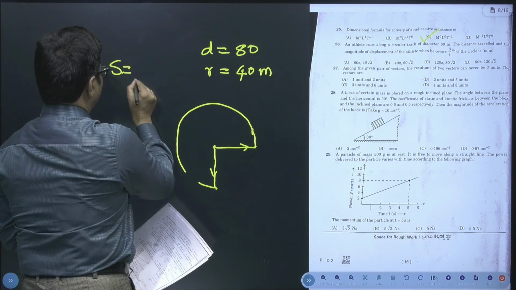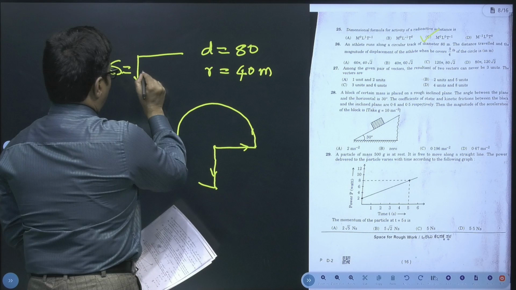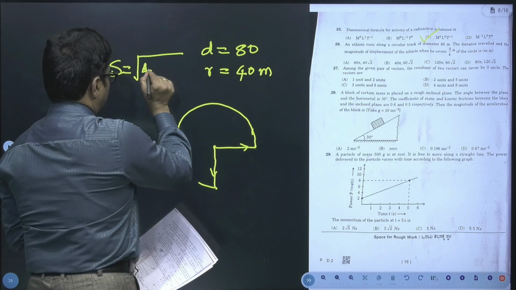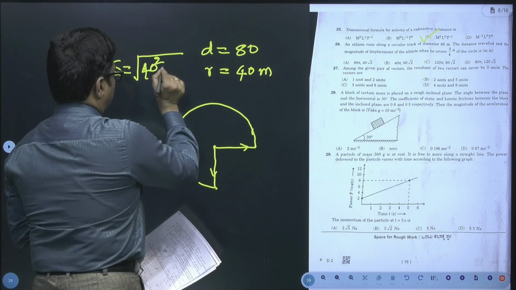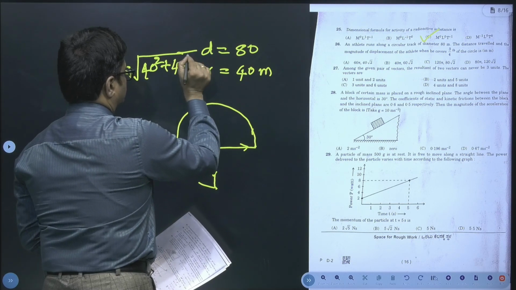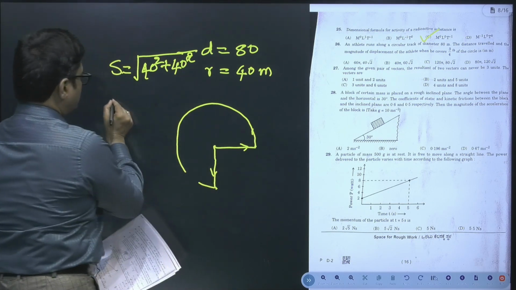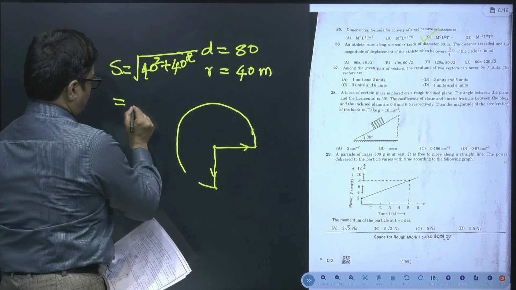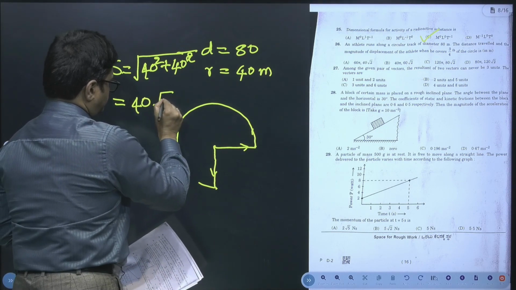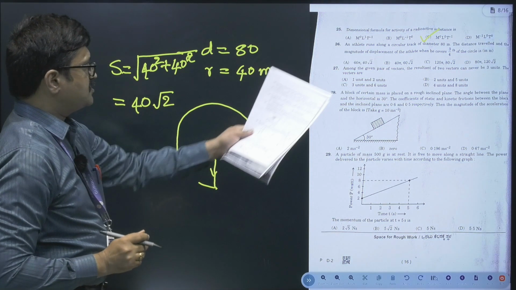Square root of 40 square plus 40 square. This is where I can write it as what? 40 into root 2. Okay. So this is displacement.